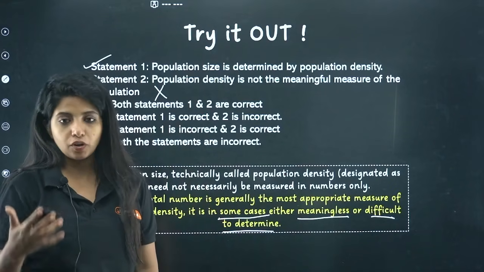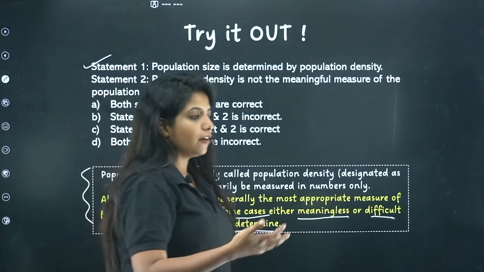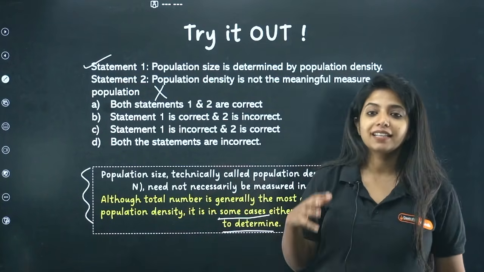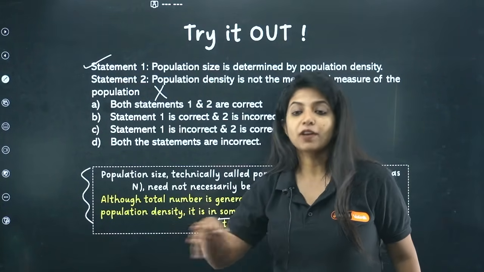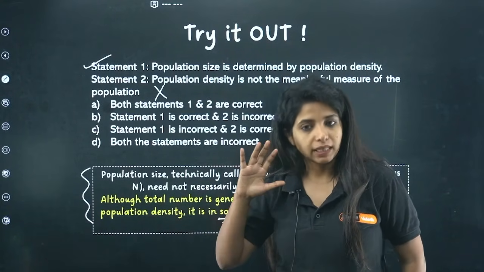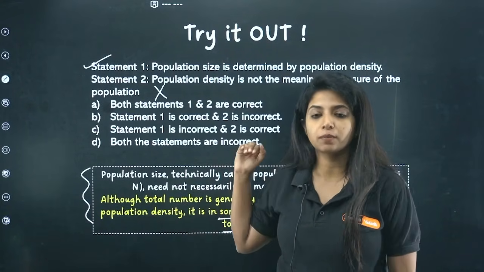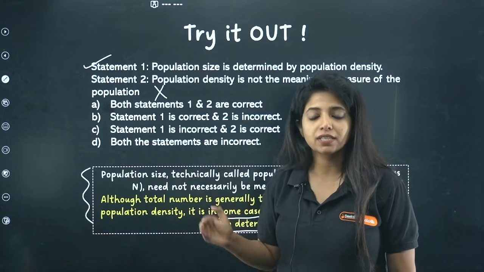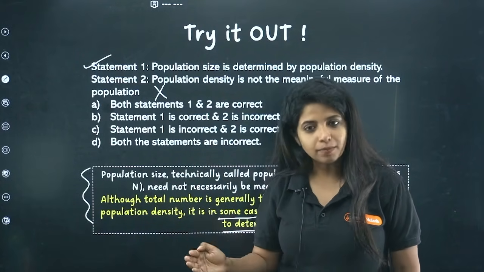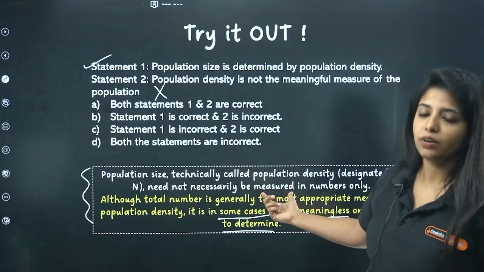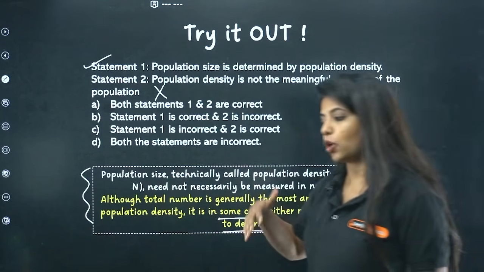Apart from that, if you are asked what the other way for measuring the population is, there is biomass. We can look for the biomass also, but that is very rare. Mostly it's on the basis of numbers only that we determine the population density. And yes, population density is actually a meaningful measure. Sometimes it can be meaningless when you're counting in terms of numbers, and that is when you talk in terms of biomass.